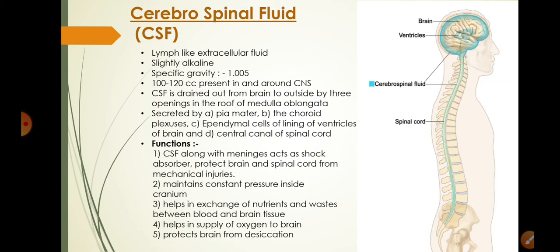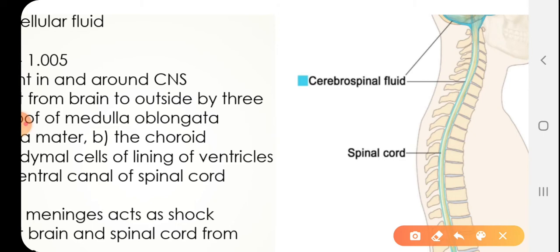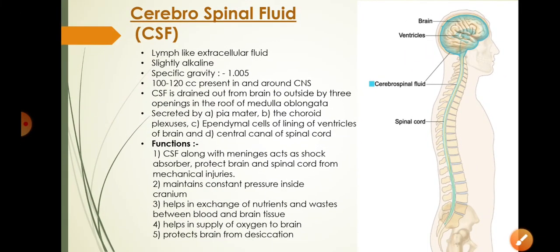CSF is drained out from the brain to outside by three openings in the roof of medulla oblongata. Now this stalk-like portion at the base of brain, this is called as medulla oblongata. At its roof there are certain openings through which this CSF is drained out. It is secreted by pia mater, the innermost meninx, choroid plexus, ependymal cells in the lining of ventricles of brain, and central canal of spinal cord. Central nervous system itself secretes the cerebrospinal fluid.